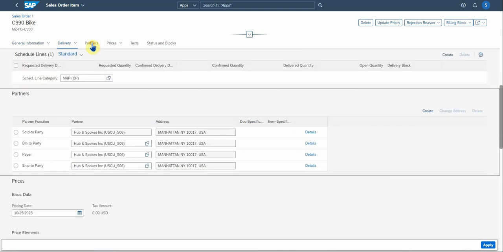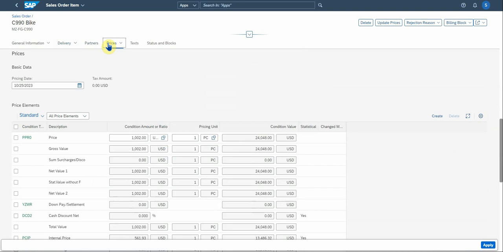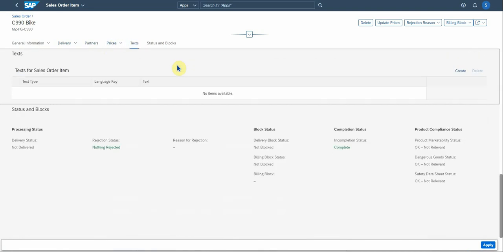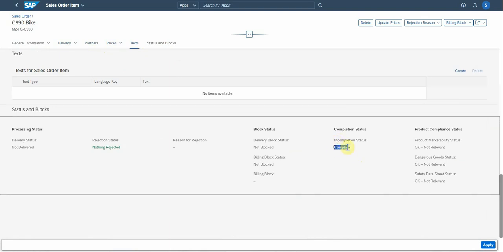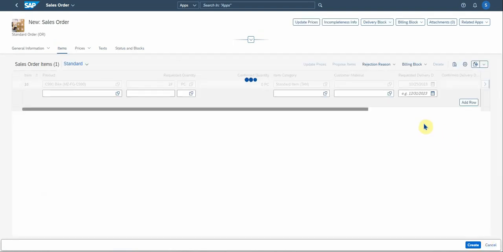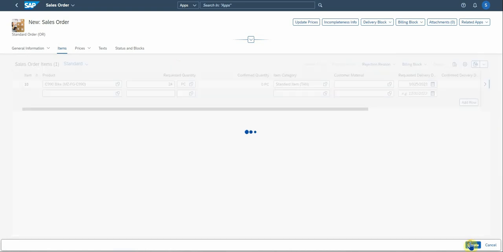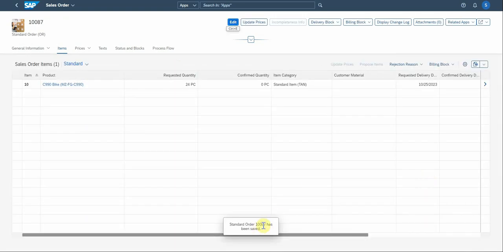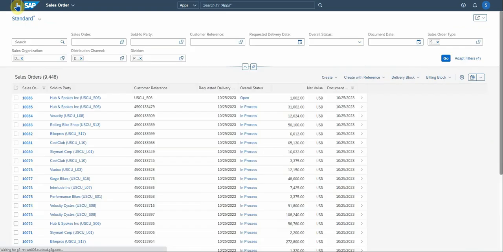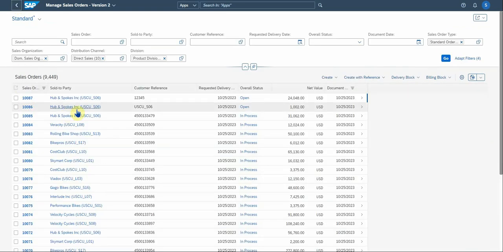Go down to partners. There's your partner information. There's your pricing data, which you can look at and check. Again, you can look at your text, and then statuses and blocks, which is not relevant for now. But there you can see that it's complete. The document is complete. So we can apply, we create, and we created this order number. So if you go back, let's look at, we created this. This is our order.